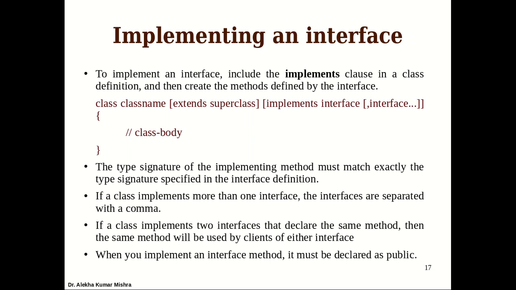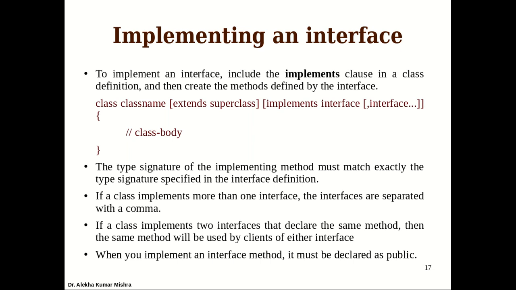Next, if a class implements two interfaces that declare the same method, then the same method will be used by the client of either interface. Suppose we have two interfaces with the same method, let's say show, and a class implementing both. We cannot have two copies of show inside the class. It is up to the class to decide which one to implement. If you try to implement both of them, you will get an error.